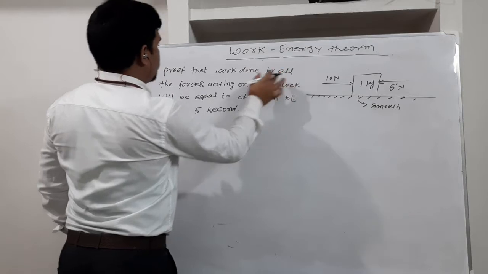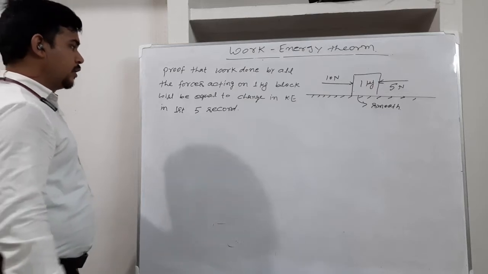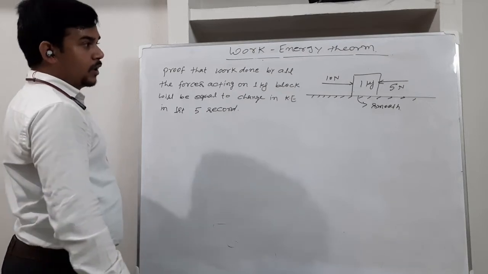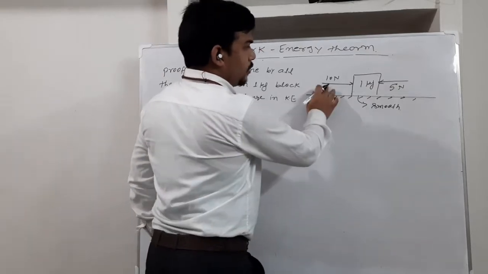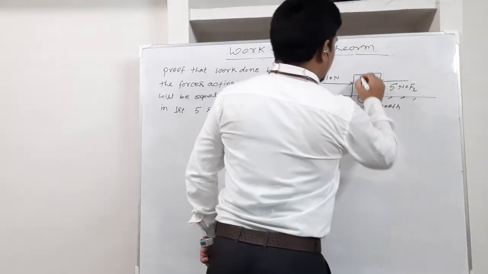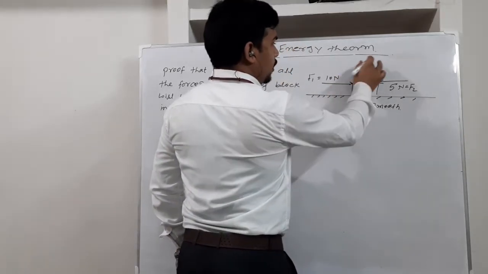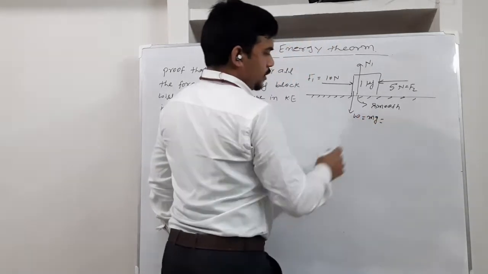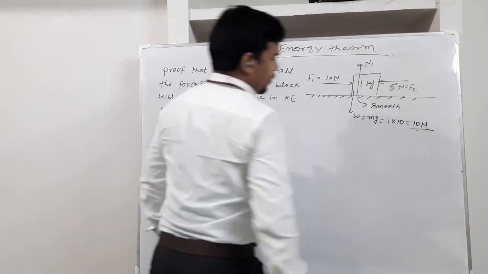So we want to prove that the work done by all the forces acting on the 1 kg block will be equal to the change in kinetic energy in the first 5 seconds. First we have to calculate how much work every force will do on this block in the first 5 seconds. So how many forces? One is 10 Newton, I am calling this force F1 and this force F2. Another force in the upward direction I am writing as N1, the normal force, to avoid confusion with Newton. Downward is the weight force, mg. For a moment I am taking g as 10, so it will be 1 into 10, that is 10 Newton.